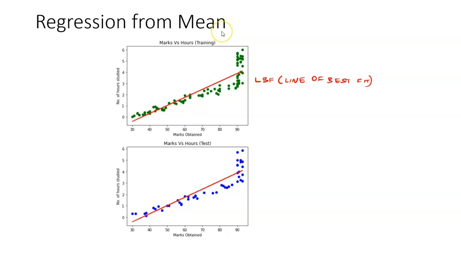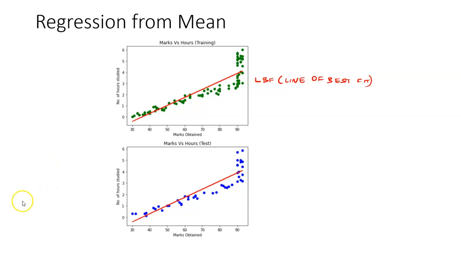Regression from mean is a totally different concept, but the word regression has been borrowed from this regression from mean concept, because all the data points regress or move towards or tend towards this line, because this line is supposed to be the line of best fit, a best fit for all the data points. So all the data points will regress or move towards this particular line, right?